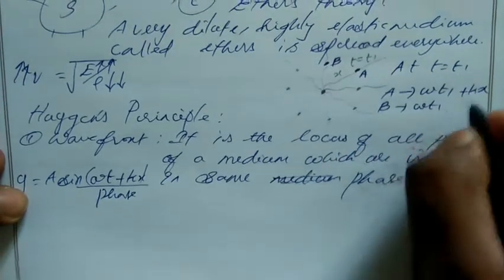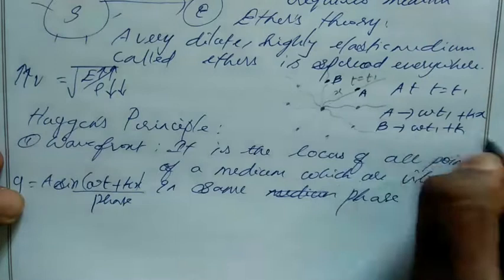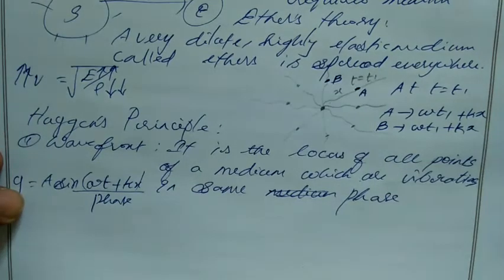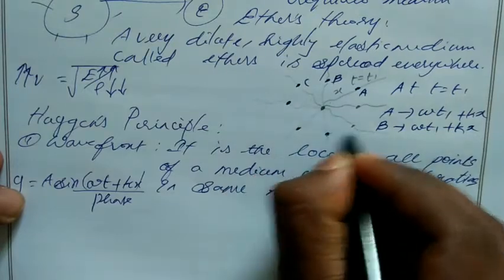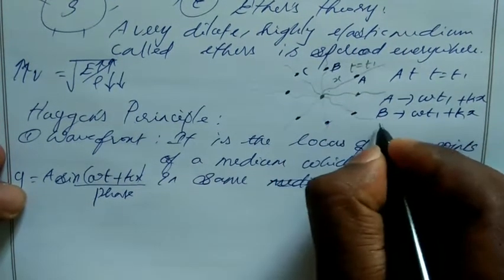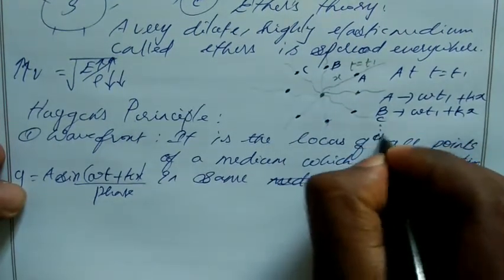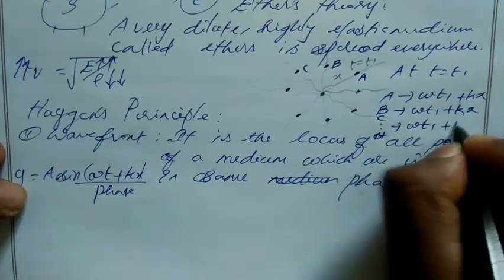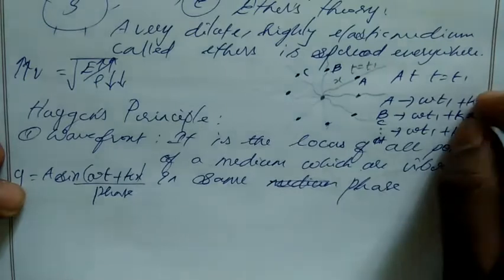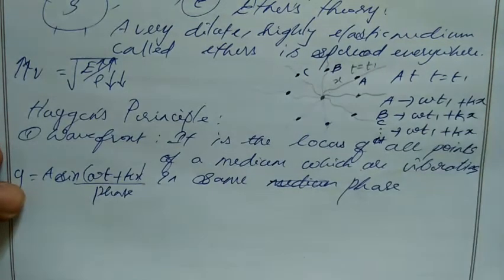Omega, same time t1, plus k, same distance x. If I take points C, D, E, F, G, H, for all the points up to H we have the same value, omega t1 plus kx, because they crossed the same distance in the same time. Correct? So this is known as same phase.